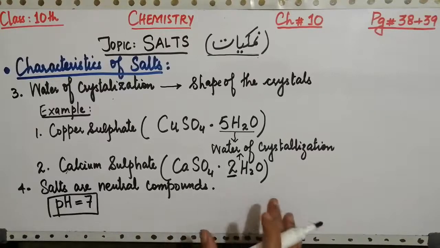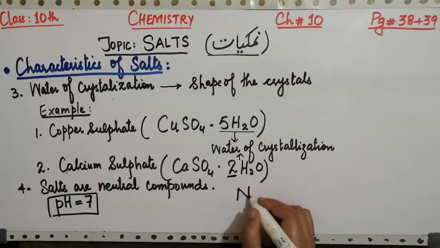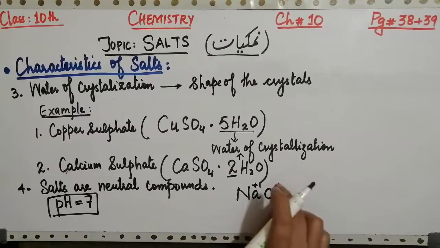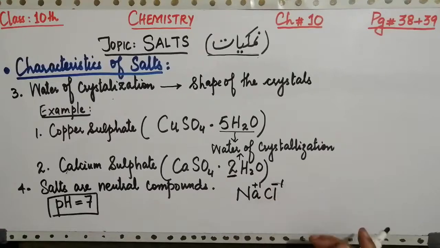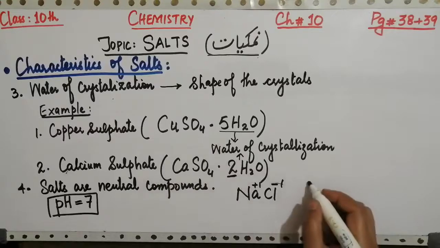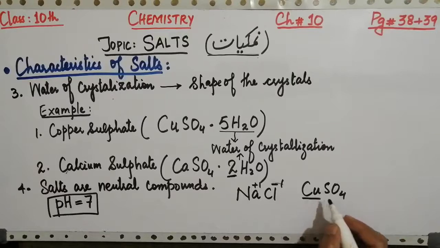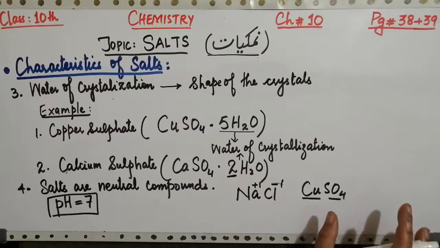Although they are not composed of an equal number of positive and negative ions, they have an equal number of positive and negative charges on them. For example, again sodium chloride, NaCl, having +1 and -1. So these charges are present on it. In a similar manner, we can take the example of copper sulfate, CuSO4. Even though they do not contain an equal number of positive and negative ions, they have an equal number of positive and negative charges.